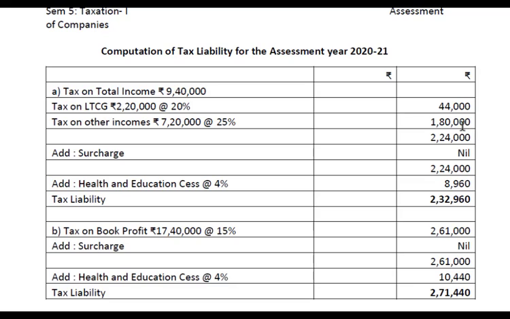It comes to 1,80,000 and the total is 2,24,000. Add surcharge is nil. Health and education cess at the rate of 4% on 2,24,000. It is 8,960. So the tax liability is 2,32,960.